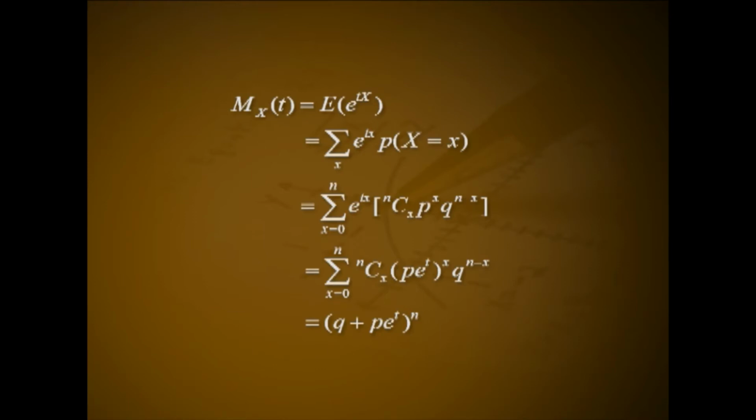Moment generating function M_X(t) equals expectation of e raised to tX, that is equal to summation over x of e raised to tx into P of capital X equal to small x, that is summation x from 0 to n e raised to tx into nCx p raised to x into q raised to n minus x, that is summation x from 0 to n nCx (p e raised to t) raised to x into q raised to n minus x, which is (q plus p e raised to t) raised to n.